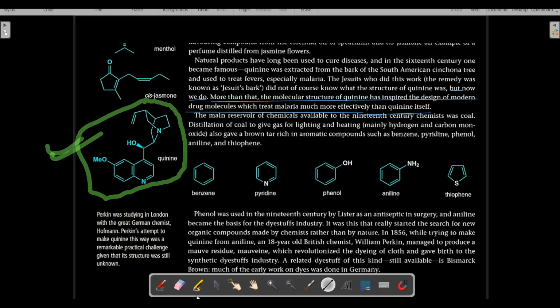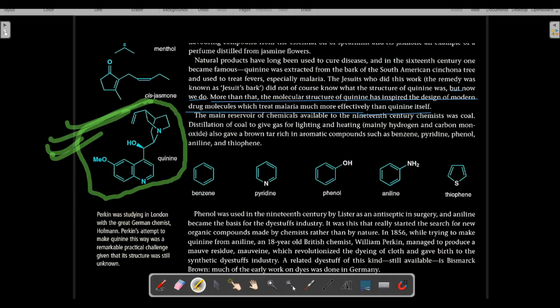Because of knowing the molecular structure of quinine, other compounds were created in the lab, in the industry, which were derived from quinine. They were also used for the treatment of malaria, and those artificially synthesized drugs were even more effective against malaria.